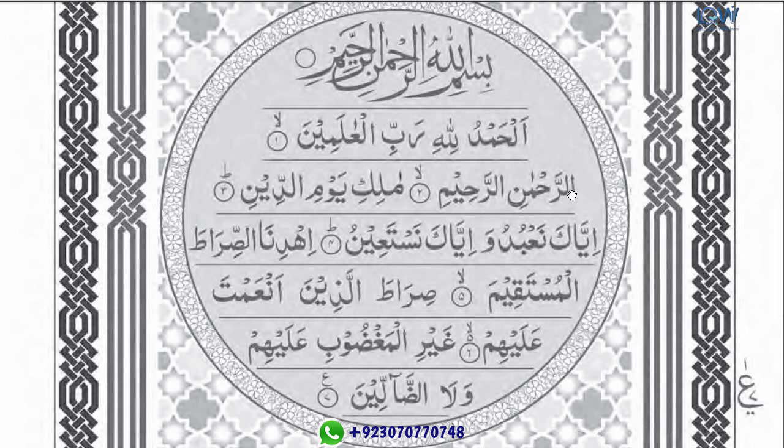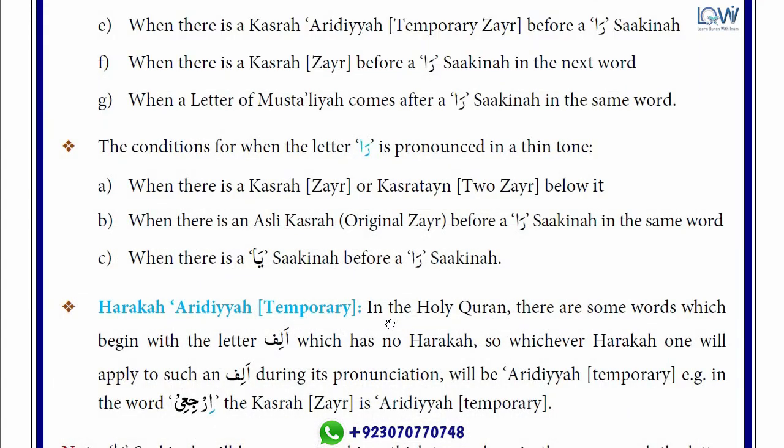So you can see there is alif. We read Ar-Rahman Ar-Rahim, with hamza raa zabar, but you can see alif doesn't have any harakat, right? So we have to put a harakat like zabar on it. We put harakat on this alif for reading this word. So this type of harakat is called temporary. I think you have understood. So now we are going to start the lesson.